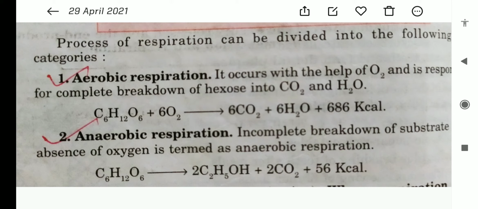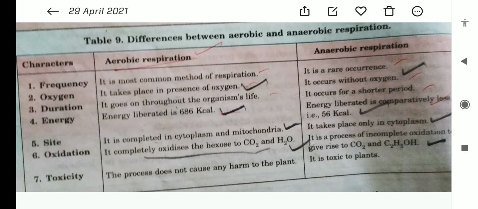So aerobic respiration occurs in the presence of oxygen and food is completely oxidized, whereas anaerobic respiration occurs in the absence of oxygen and food is incompletely oxidized. We should understand the differences between aerobic and anaerobic respiration. Students, first one, aerobic respiration. We are going through aerobic respiration.